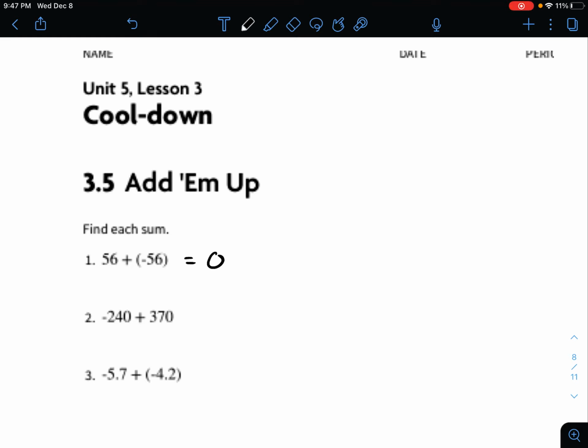All right, next one, negative 240 plus 370. So 370 is greater than 240. Therefore, that's going to tell us that our outcome is going to be positive. And now you can just subtract 240 from 370. Get 0, 3, 1. So you get 130. And it'd be positive. Once again, the positive is the larger number.